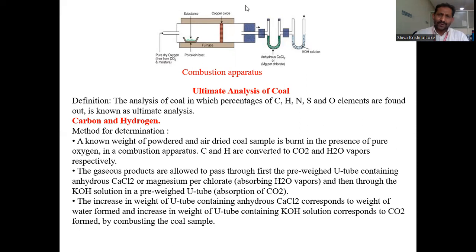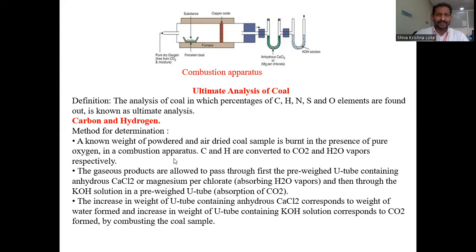So first, we take a known quantity of the dried, powdered coal sample in a porcelain boat in the combustion apparatus. In the combustion apparatus, pure dry oxygen gas is supplied, without moisture and carbon dioxide. When the pure oxygen is supplied inside, it reacts with the carbon and the hydrogen present in the coal to convert them to carbon dioxide and water vapors.